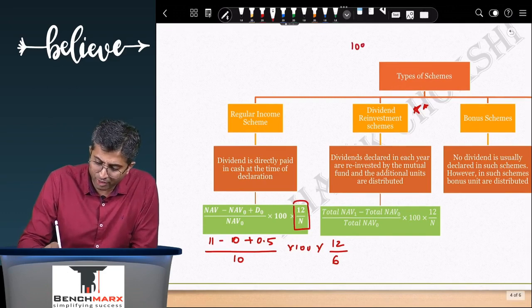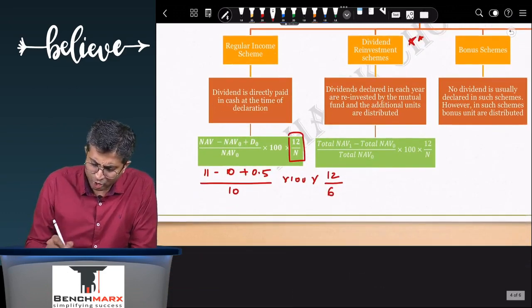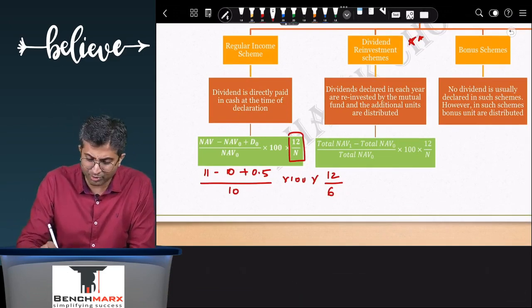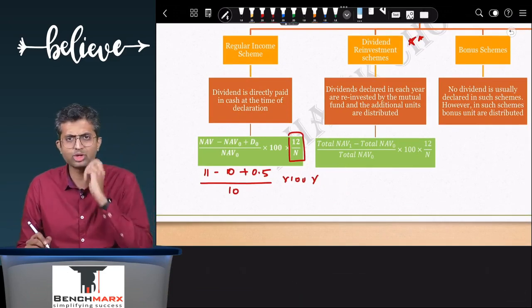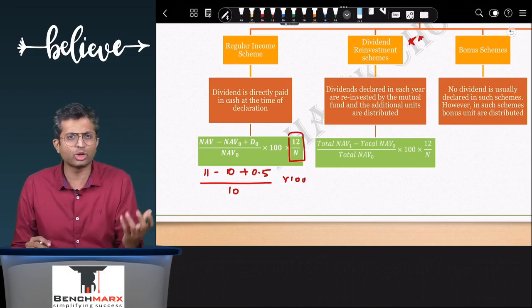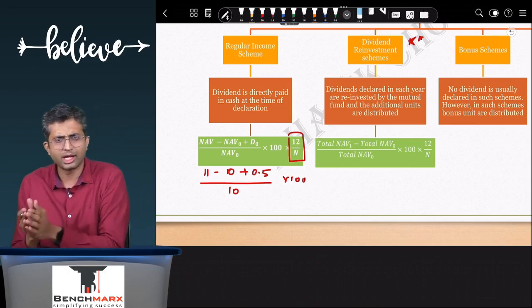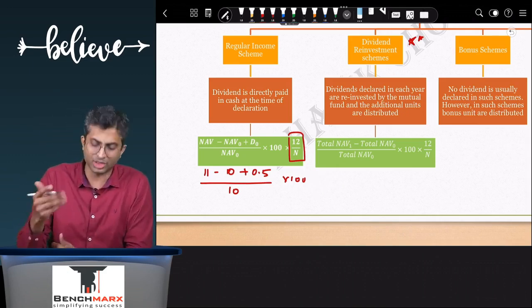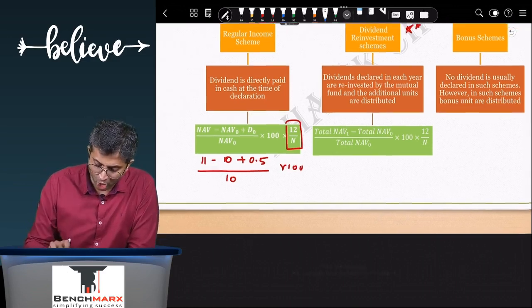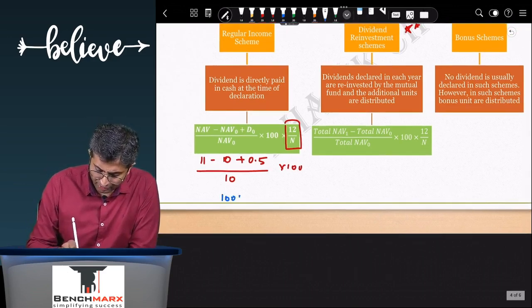For example, you have purchased 100 units. So if you have purchased 100 units at the start of the year, you can still find the total return in the exact same manner. So over here, you can do it on a per unit basis, or you can even do it on a total basis. So you can say 10 rupees per unit into 100 units, that is the total investment, let us say, of 1000 at the start of the year.